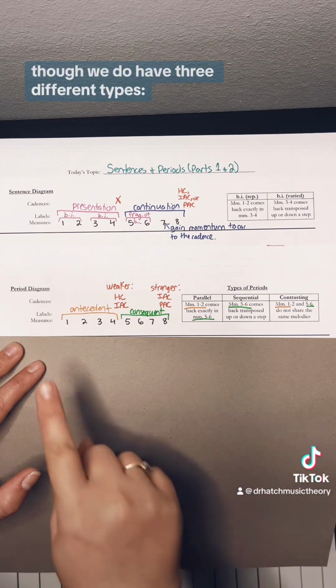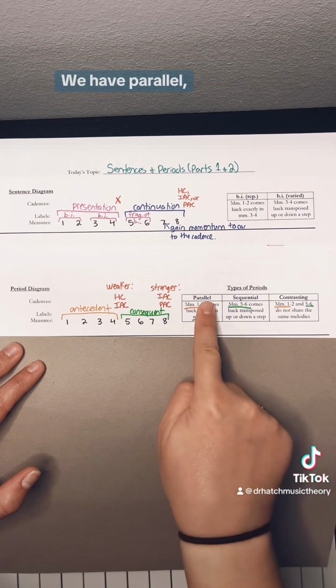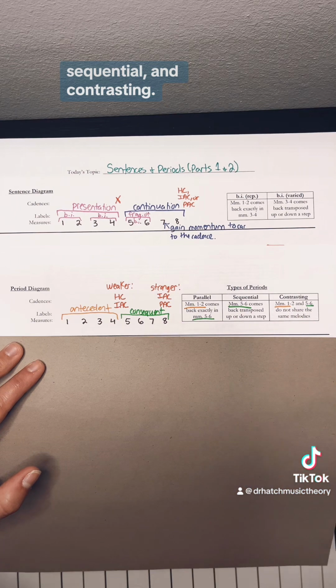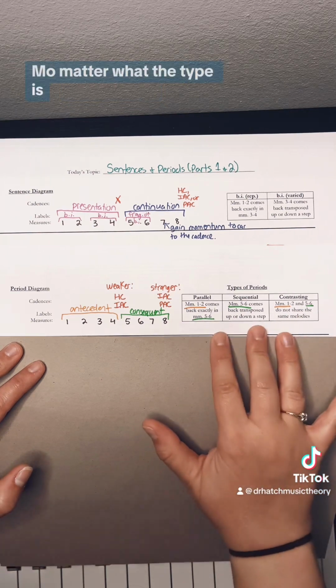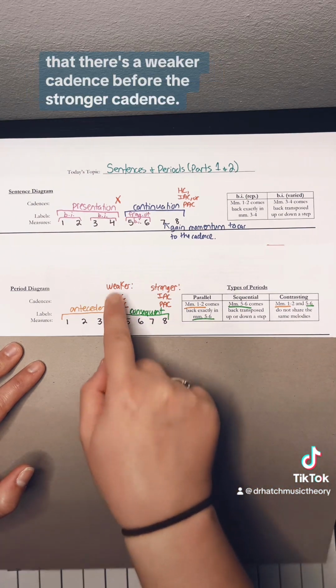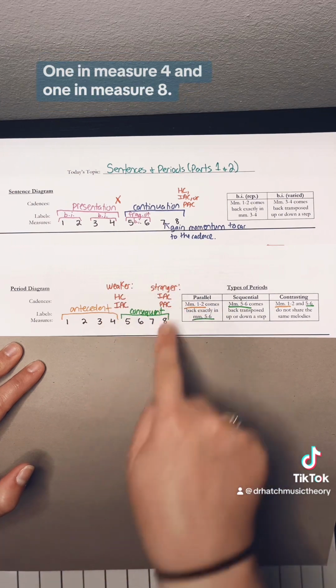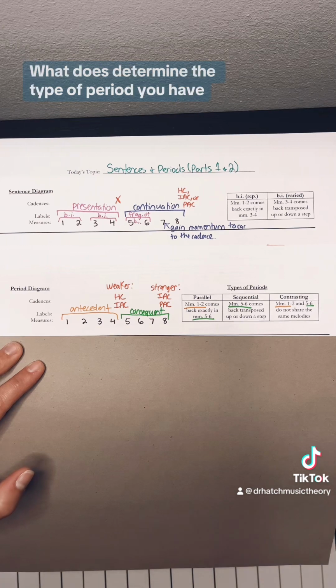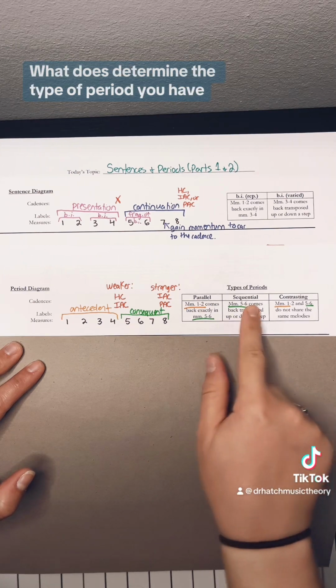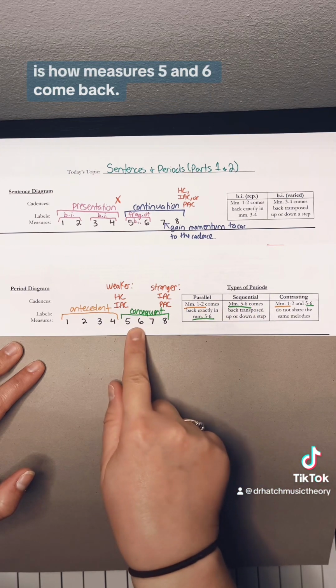For the period, though, we do have 3 different types. We have parallel, sequential, and contrasting. No matter what the type is, it does not change the fact that there's a weaker cadence before the stronger cadence, 1 in measure 4 and 1 in measure 8. What does determine the type of period you have is how measures 5 and 6 come back.